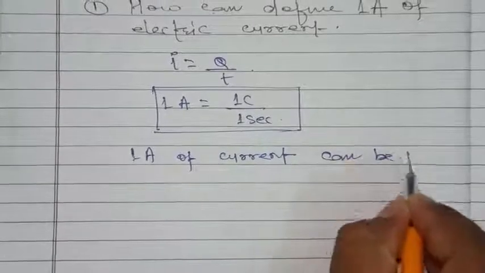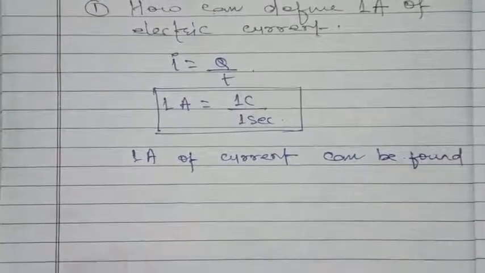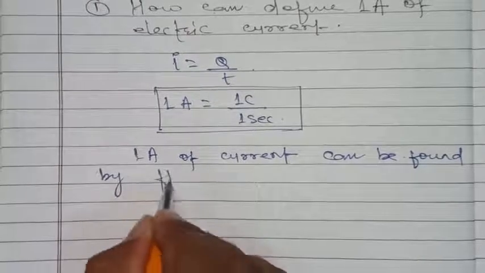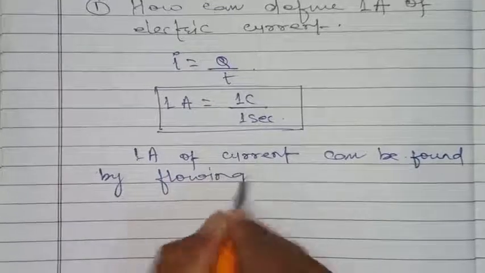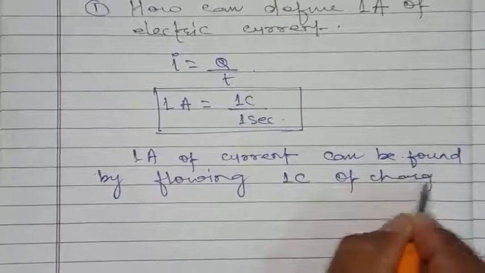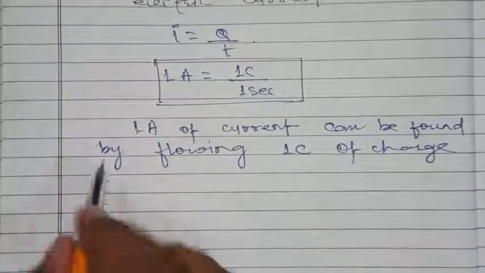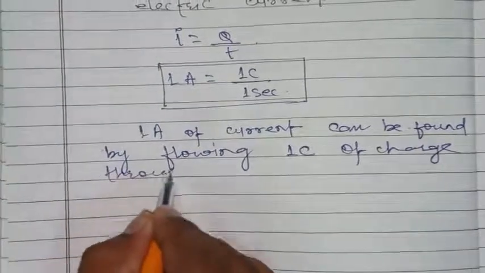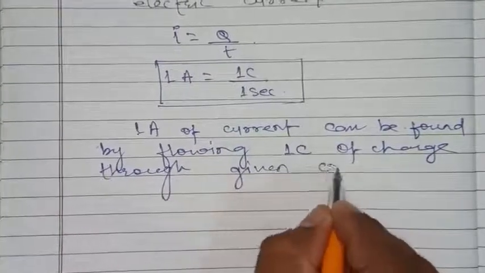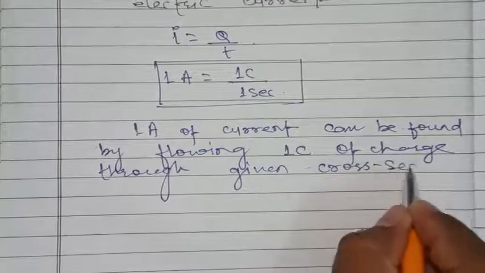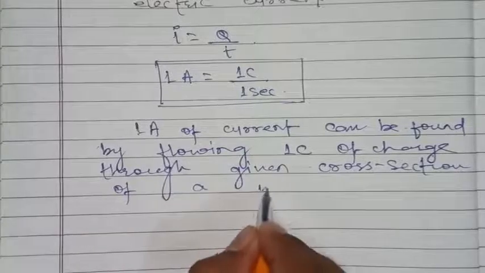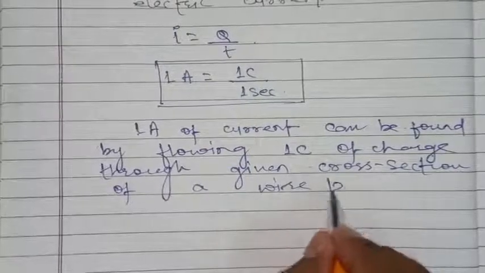1 ampere of current can be found by flowing 1 coulomb of charge through a given cross section of a wire per second.